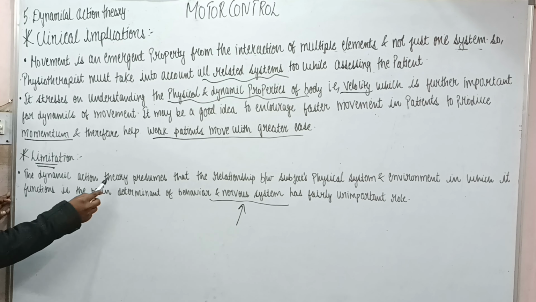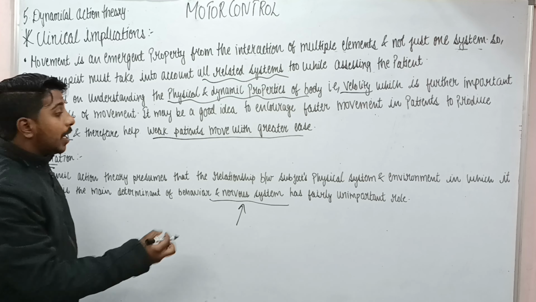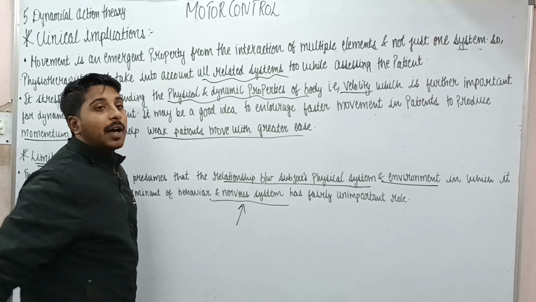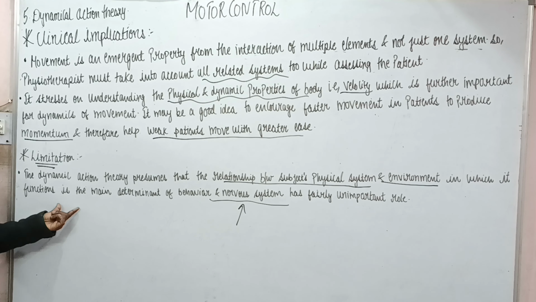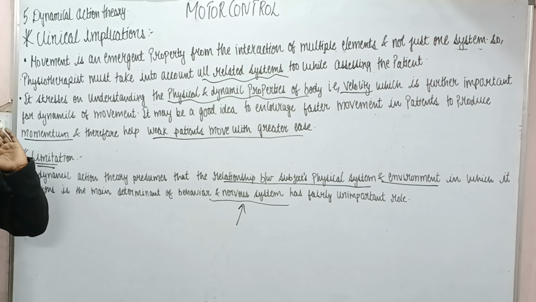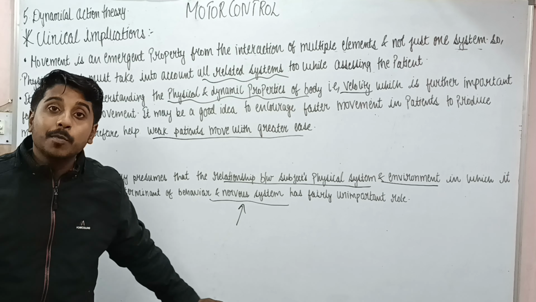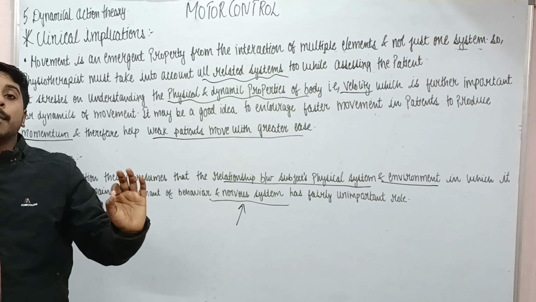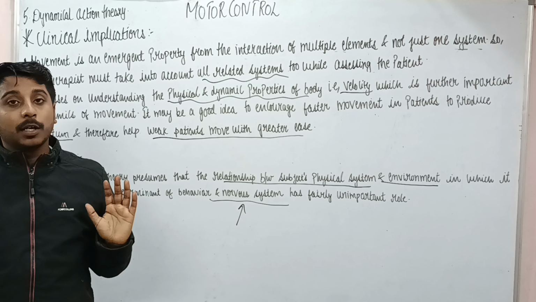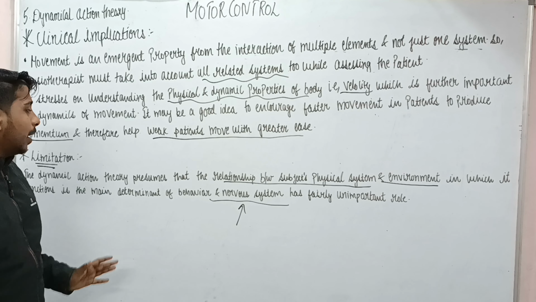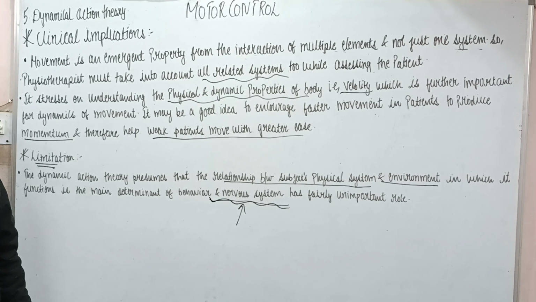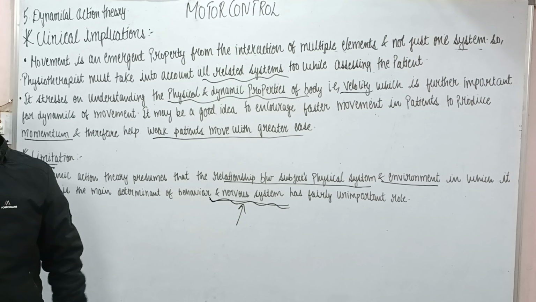The dynamical action theory presumes that the relationship between the subject's physical system and the environment in which it functions is the main determinant of movement. So they assumed that body dynamics and environment are the main factors in motor control, and they do not talk about the nervous system, which has a fairly unimportant role.